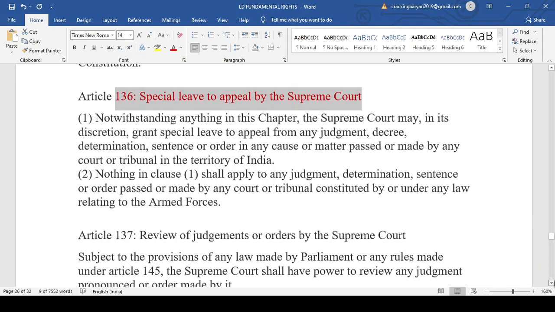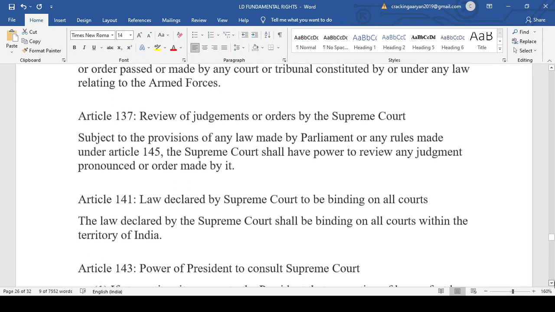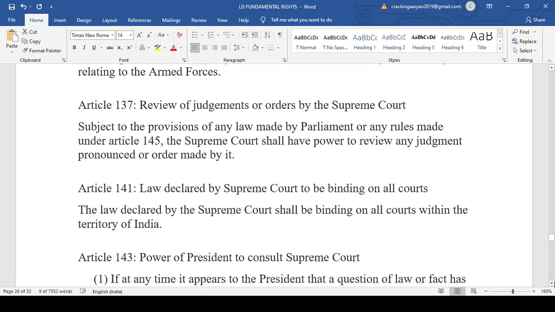Now, the very famous judicial review. You must have come across this passage on judicial review in your CLAT preparation also. That is Article 137, review of judgment or order by the Supreme Court. Subject to the provision of any law made by Parliament, the Supreme Court shall have the power to review any judgment pronounced or order made by it. That is the review power of the Supreme Court under Article 137.